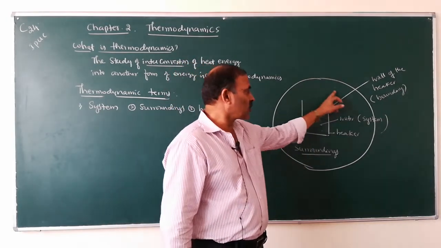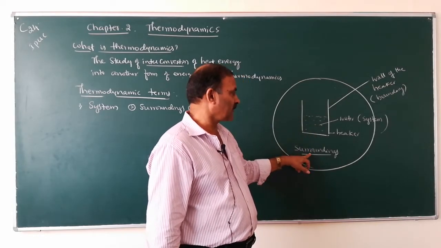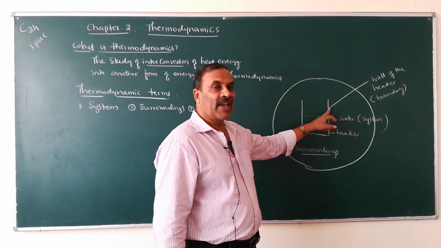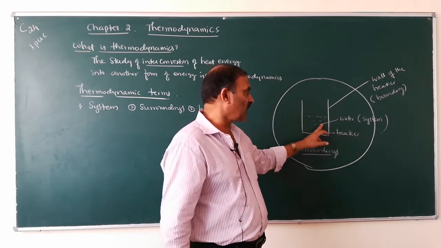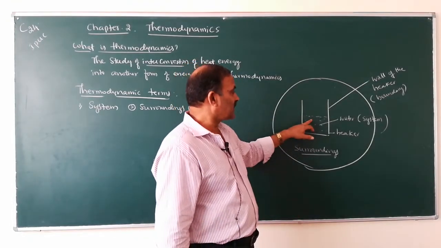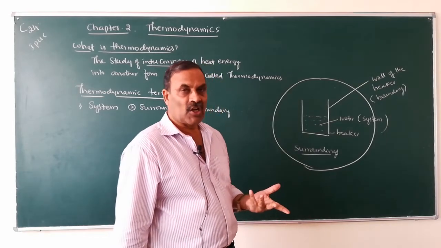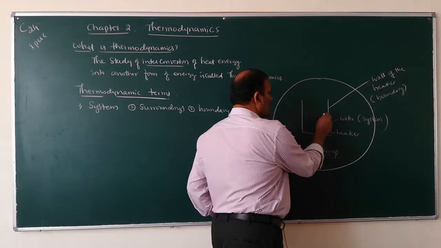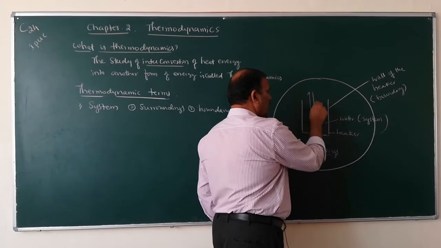The remaining portion of the universe other than the system is called surroundings. The system and the surroundings are separated by a real or imaginary demarcation which is called boundary. And then this system can exchange matter or energy with the surroundings. Say for example, if this is hot water, what happens? Water vapor will go out.